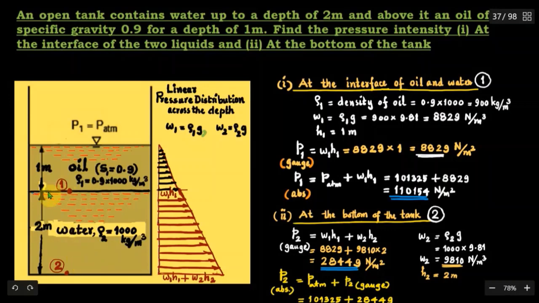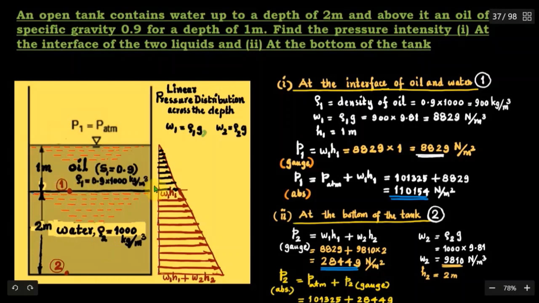So in fact, at the interface we have the point 1, and at the bottom we have point 2. So at interface 1, the gauge pressure is due to the oil column, and at the bottom of the tank, the gauge pressure, that is the maximum, is due to both the columns.